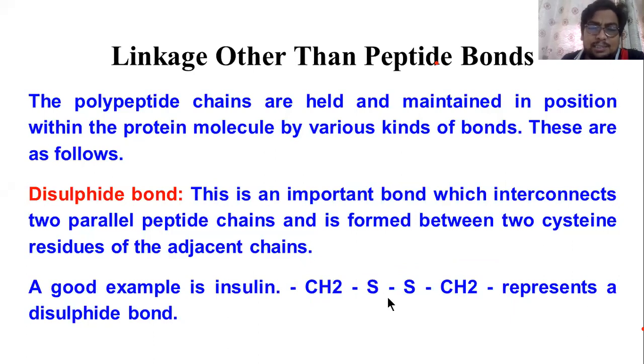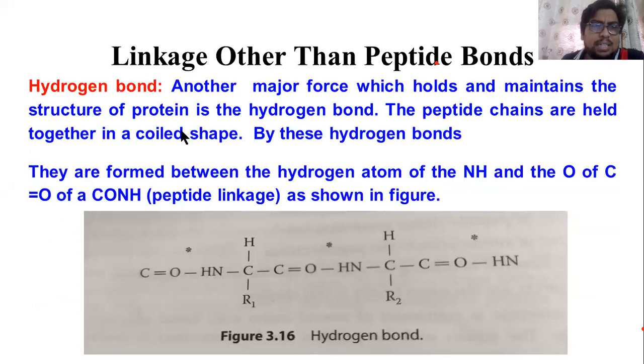Now let's move on to the second type of bond which is present in the protein. The second type of bond is the hydrogen bond. It is another major force. The hydrogen bond is very strong, and it holds and maintains the structure of the protein. The peptide chains are held together in a coiled shape by these hydrogen bonds. The coiled structure of the protein is because of the hydrogen bond only.